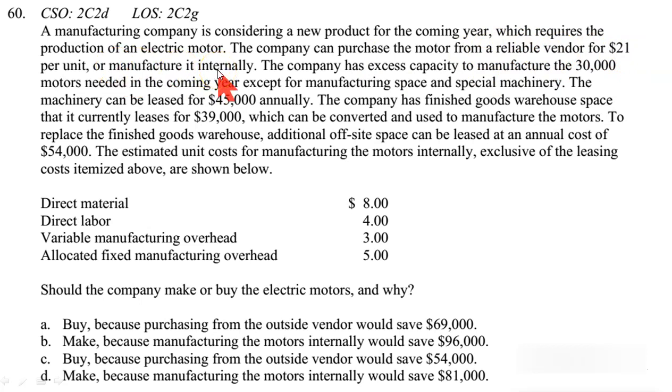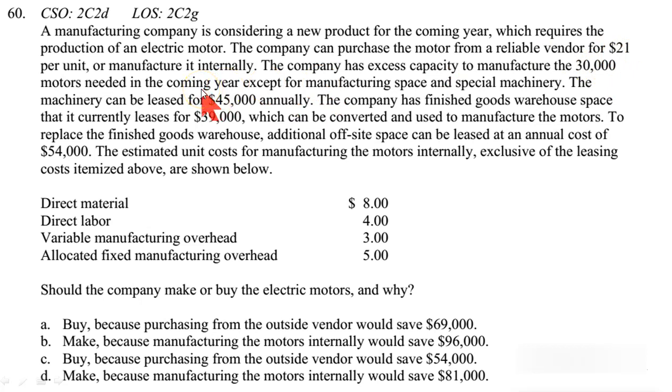The company has excess capacity to manufacture the 30,000 motors needed in the coming year, except for manufacturing space and special machinery. It's a very interesting question. We can buy this component from outside for $21. We need 30,000 such motors. Either we can buy them at $21 from outside, or we can manufacture them internally.